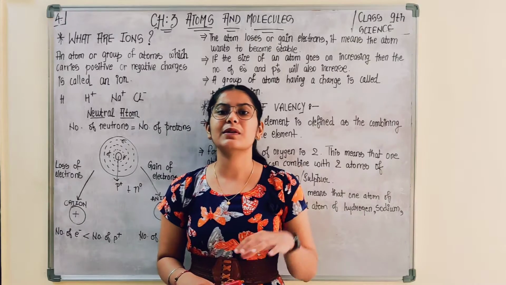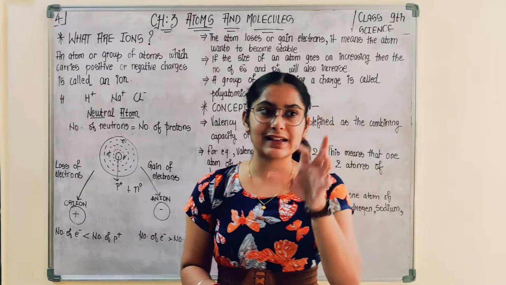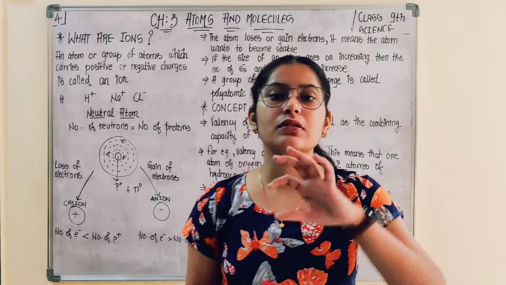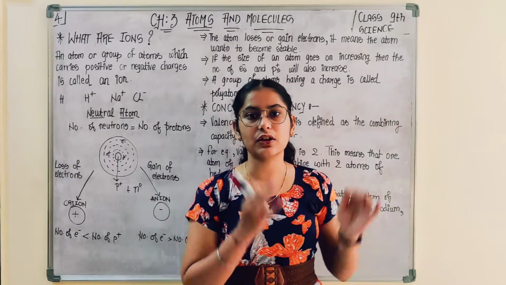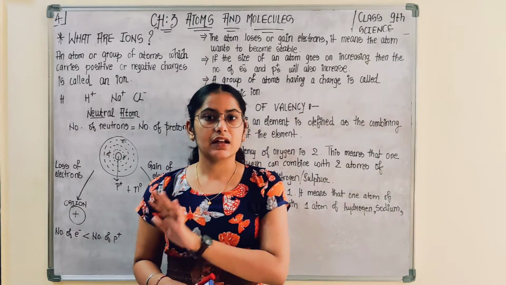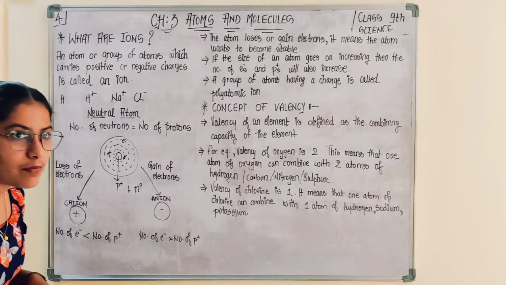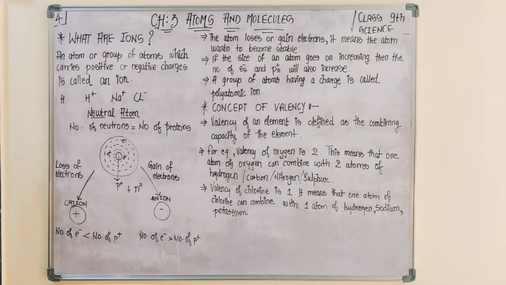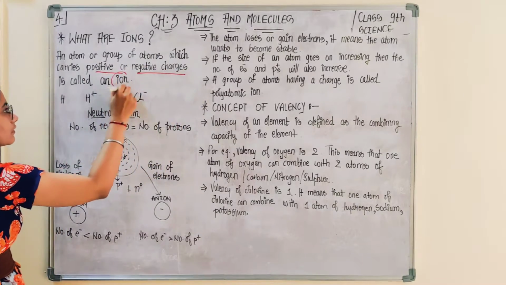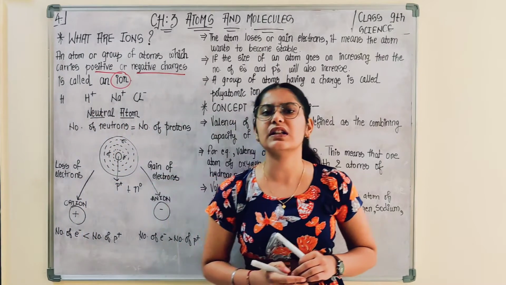So what is the difference between ion and molecule? After making you aware about ion, you would come to know that yes, this is an ion, this is a molecule. How come? Because aggregation of atoms leads to the formation of either a molecule or an ion. An ion is an atom or group of atoms which carries positive or negative charge. So ion is a charged body which carries either positive or negative charge.